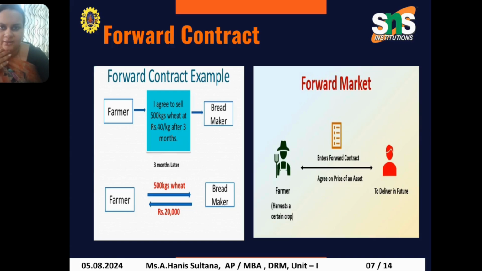Based on certain understanding and agreement, we are entering into the customized agreement or contract. So here I am entering into the forward contract and agreeing on a price of an asset from the buyer's point of view, to deliver in the future, not now. So I am delivering my product in the future.